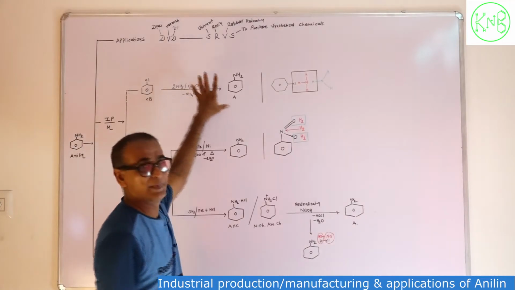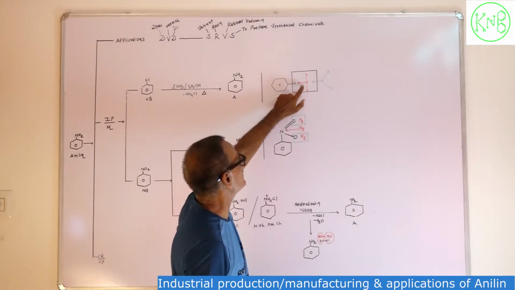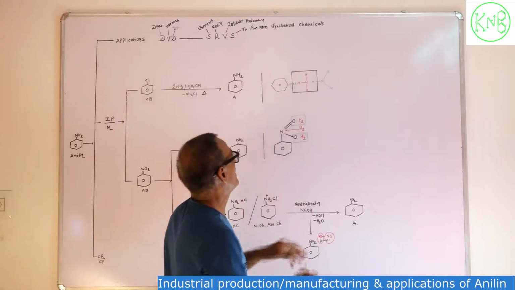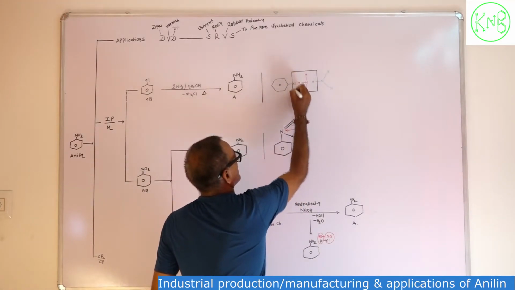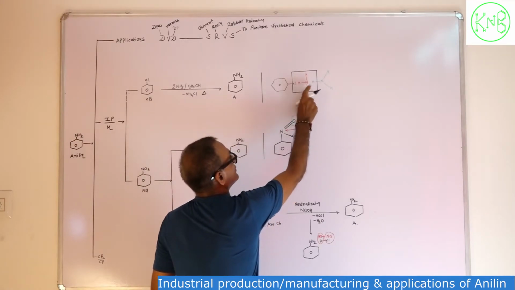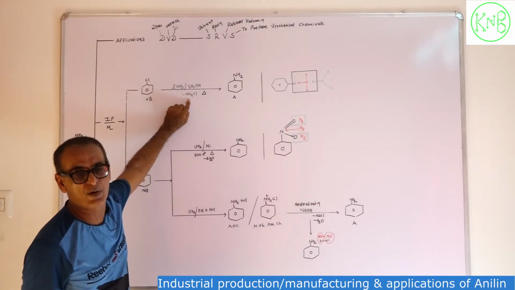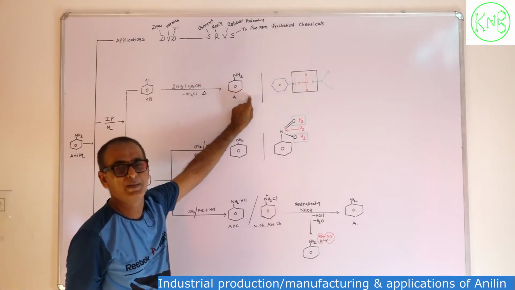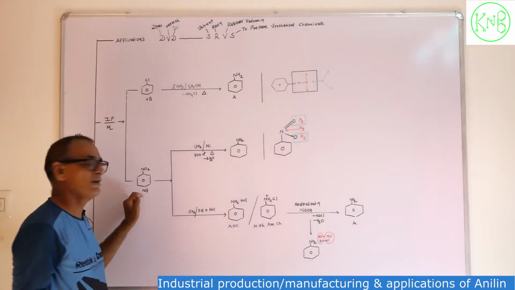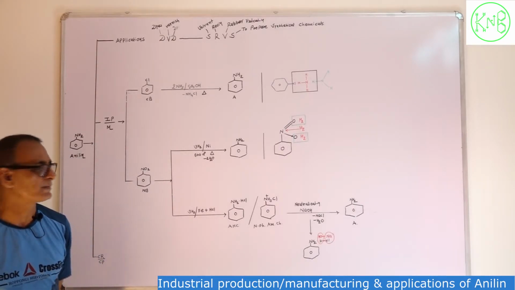What is the mechanism of this reaction? This is chlorobenzene. This is the first molecule of ammonia. This one is the second molecule of ammonia. Finally, this portion will be removed as a byproduct, NH4Cl, ammonium chloride, and finally our main product will be aniline. The second raw material for the production of aniline is nitrobenzene.